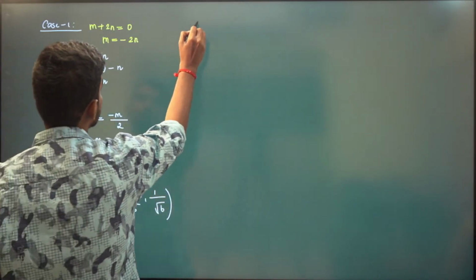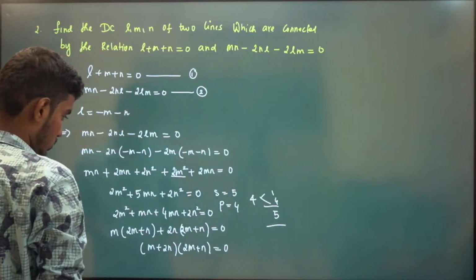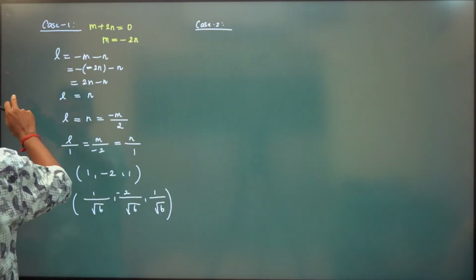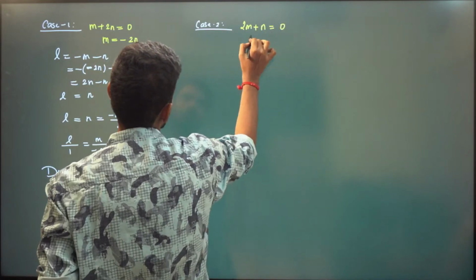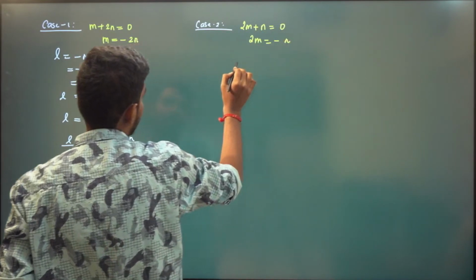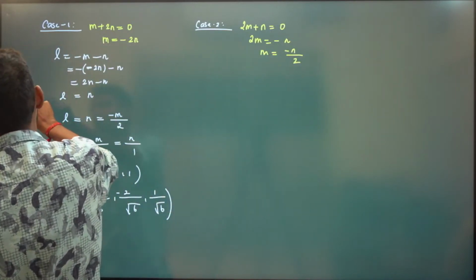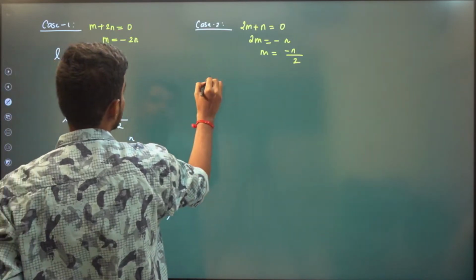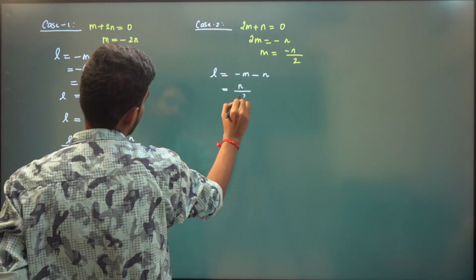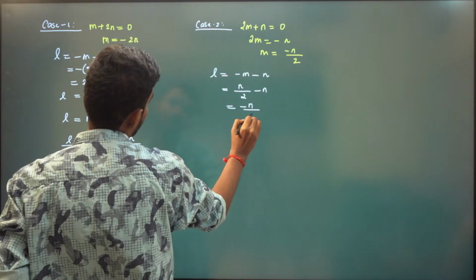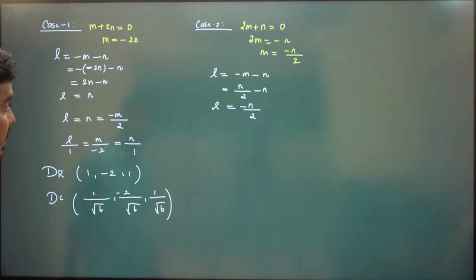Now case 2 is 2m plus n is 0. So that means 2m is equal to minus n. So that means m is minus n by 2. And we know what is L. L is minus m minus n. So minus m is plus n by 2 minus n. So minus n by 2. So L is minus n by 2.